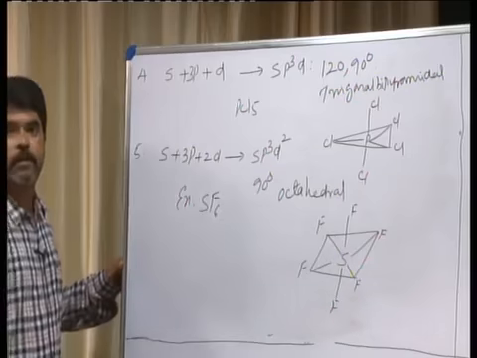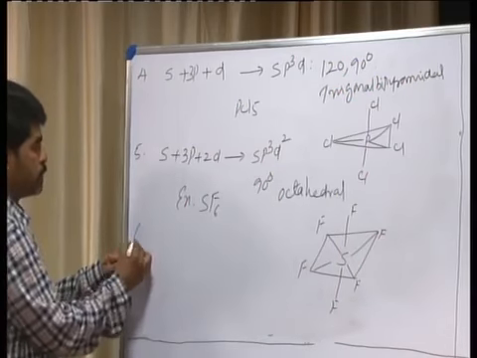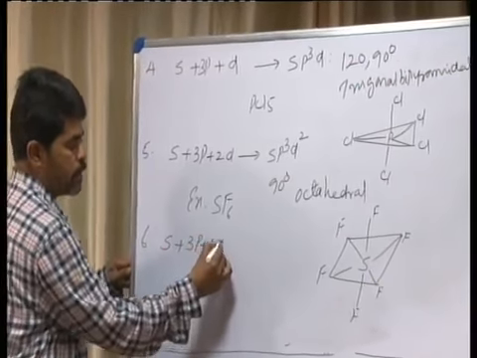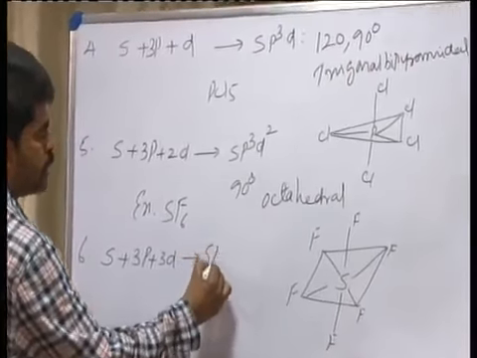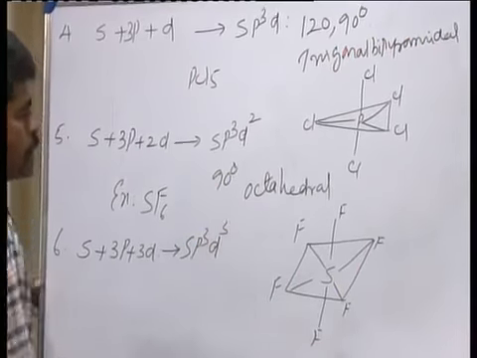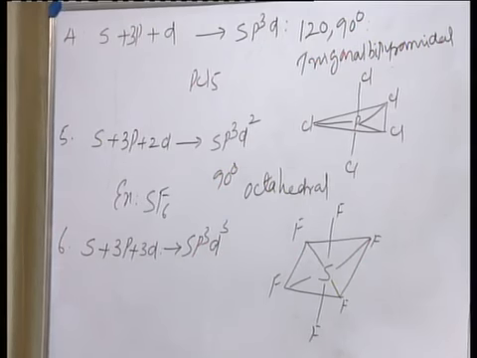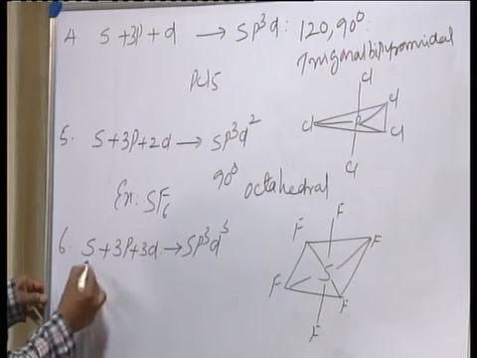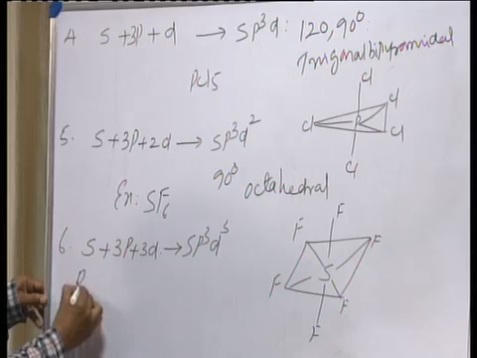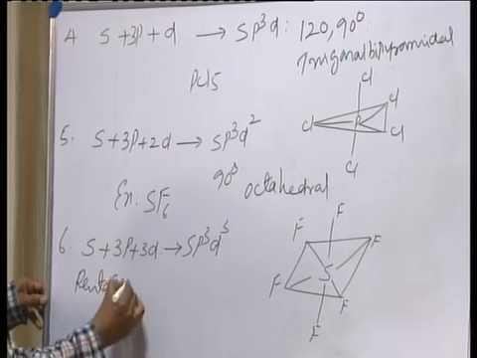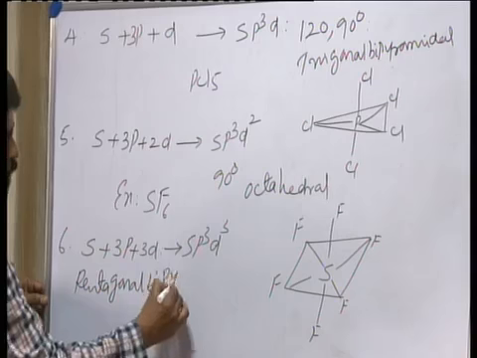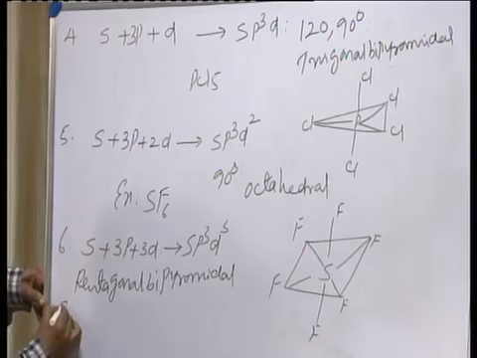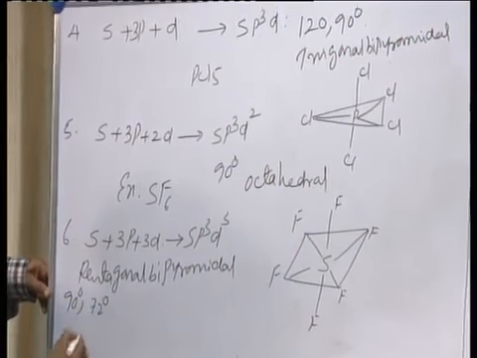Now we take up one more. When one s orbital hybridizes with 3 p orbitals and also 3 d orbitals, it is called sp3d3. That means totally 7 hybrid orbitals are formed there. The shape of the molecule is pentagonal bipyramidal, and bond angles are 90 degrees and also 72 degrees.